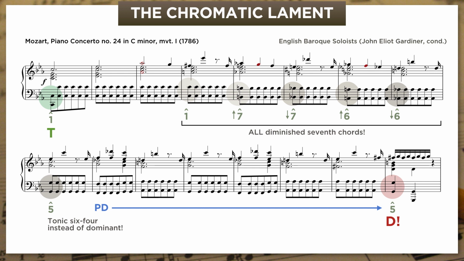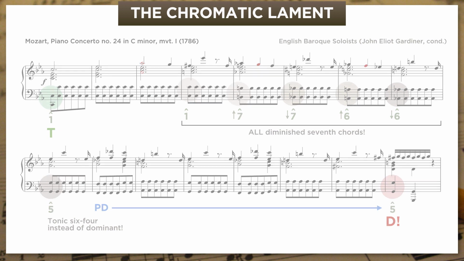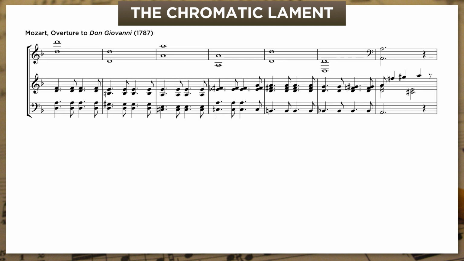So I'll admit, Mozart's lament basses are my favorite because he uses differences in harmony to color them in so many different ways, depending on context. Here is a very different take on the chromatic bass from the overture to Don Giovanni. Where the C minor concerto was ferocious and just bitingly dissonant, this one's softer, more ethereal. There are a few diminished seventh chords, but also consonant triads, even a minor seventh chord above raised scale degree 6.